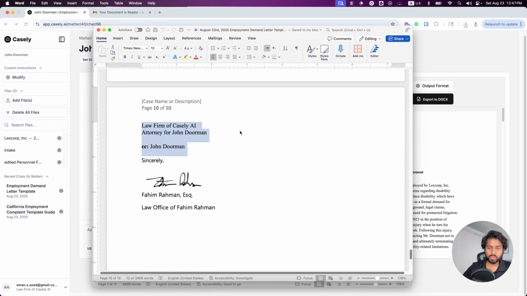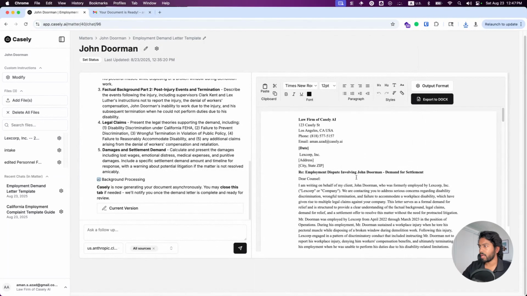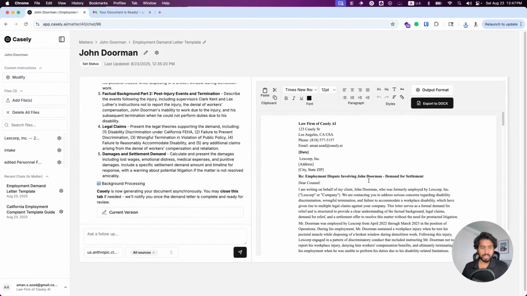So again, what we're trying to do, our goal at Casey here is just to make these little paper cuts of using AI go away. That way we're just focused on litigating and we're focused on getting these documents out and finished, without so much hand holding. Let's go ahead and close out all these documents that we had. So that was really the brunt of the document agent.